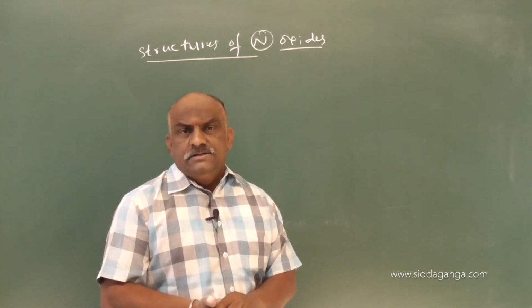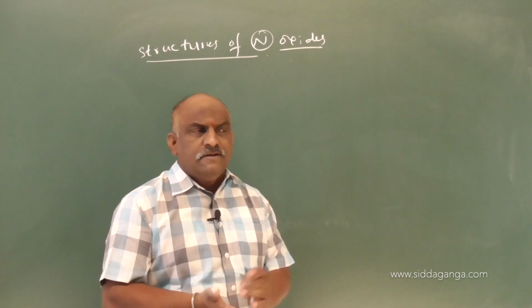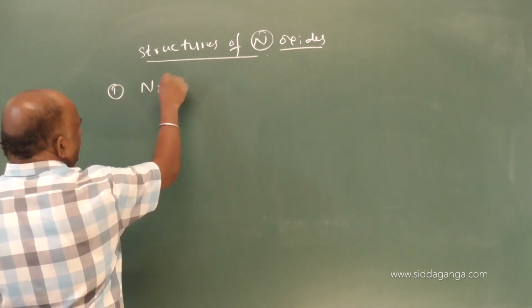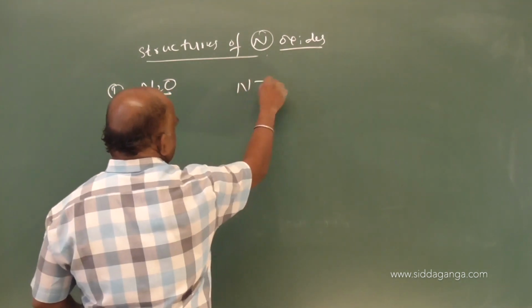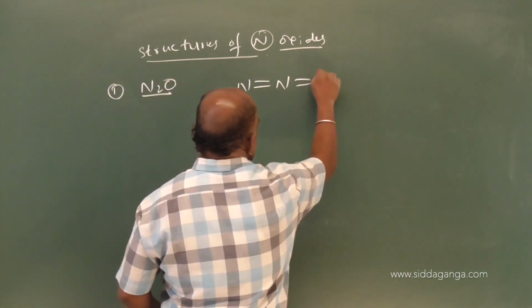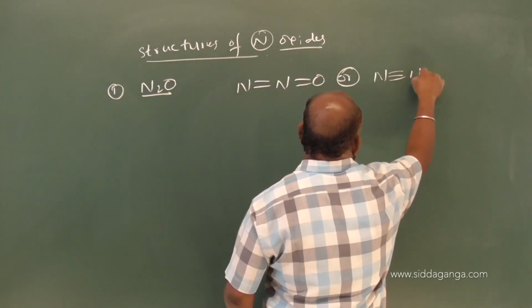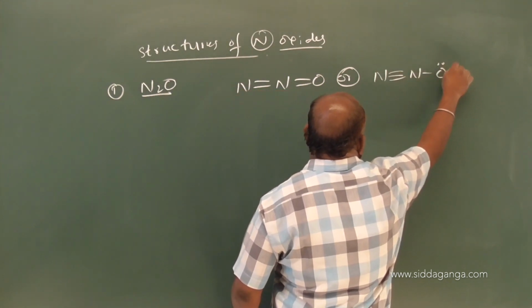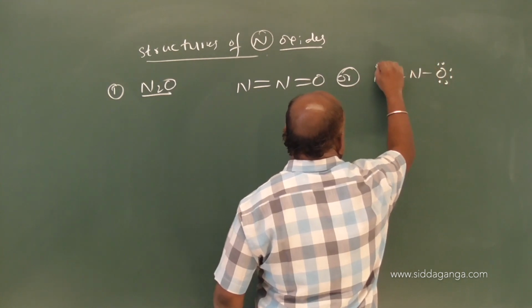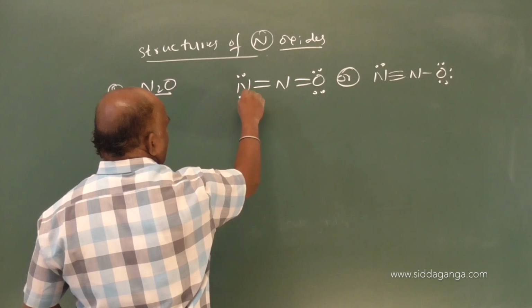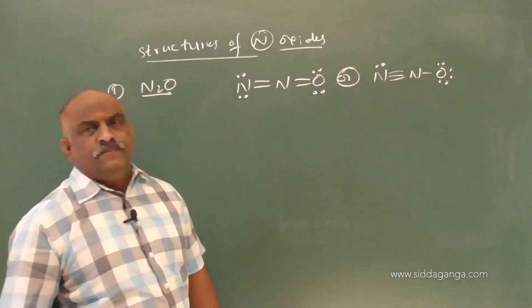How to draw the structures? In the textbook it was given, for example number 1, N2O. N2O was given like this, or like this.